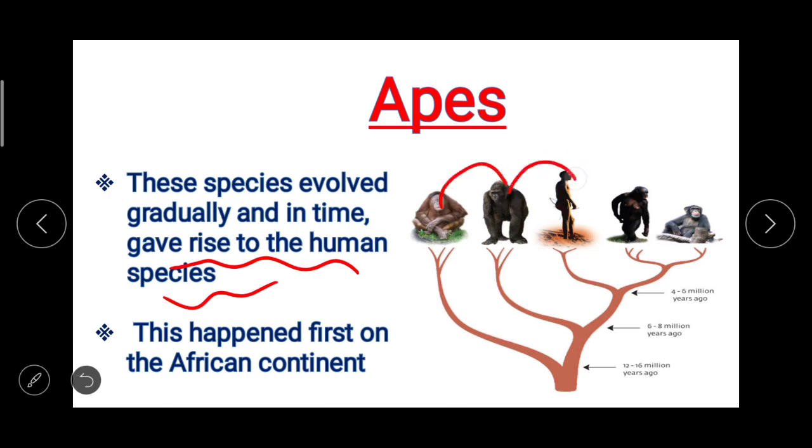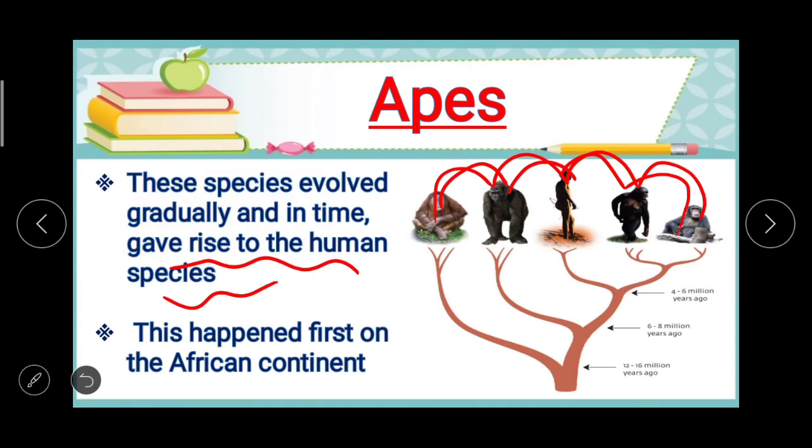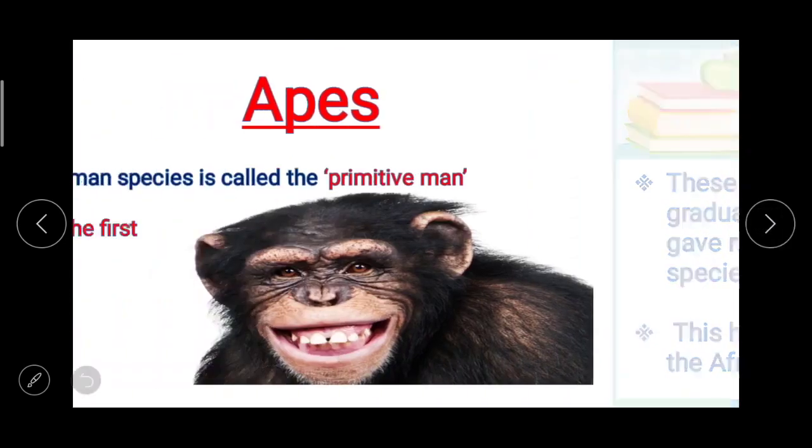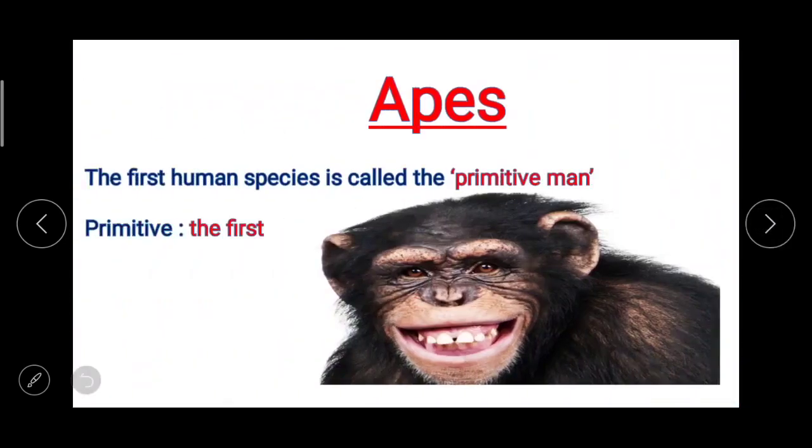This, then this, then this, and then this, or from this to this to this. And this happened first time in the African continent. The first human species is called primitive man, which means the first.